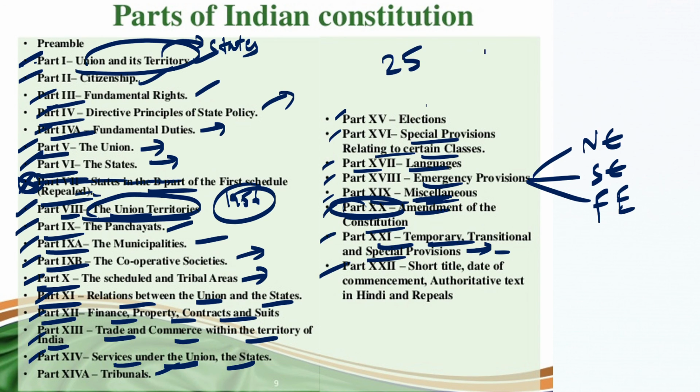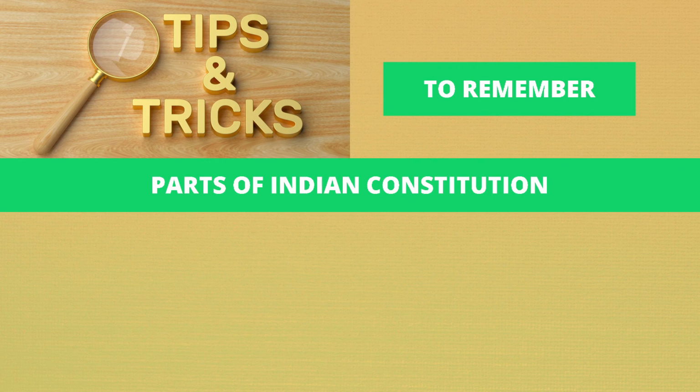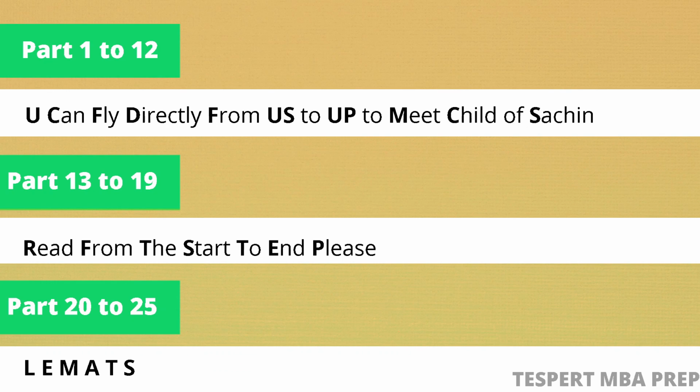All right. Now, how can you remember these parts? From Part 1 to 12, you can remember just by learning this: you can fly directly from US to UP to meet child of Sachin.